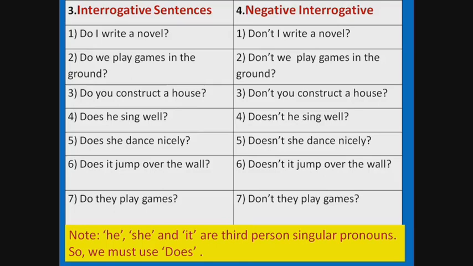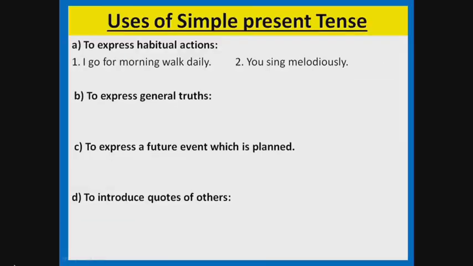Doesn't it jump over the wall? Don't they play games? Here is a note. He, she and it are third person singular pronouns. So we must add does. To form interrogative sentences or questions in simple present tense, we have to use the helping verb do before the subject. Now let's learn about uses of simple present tense.